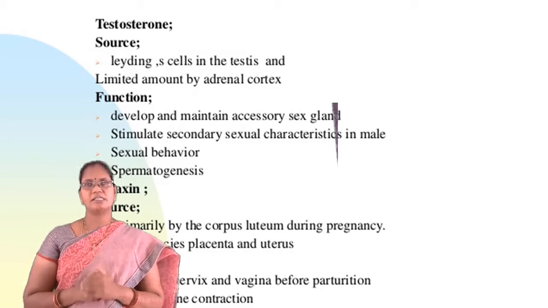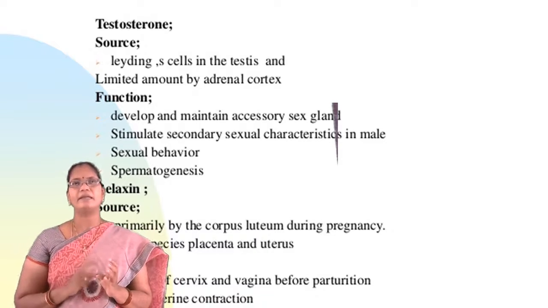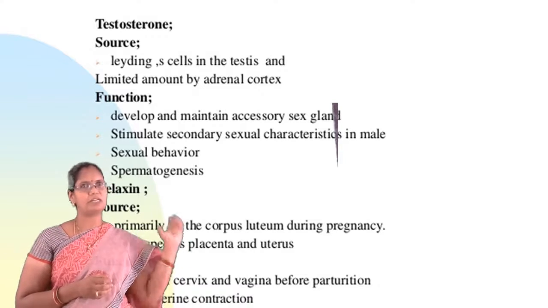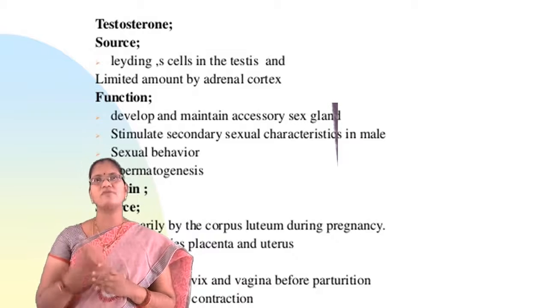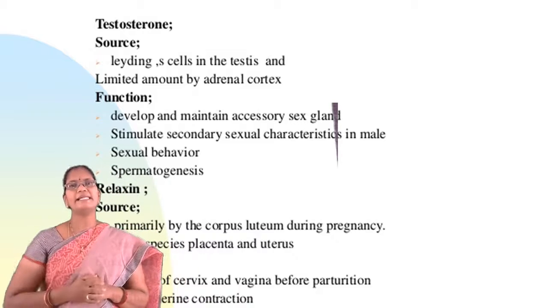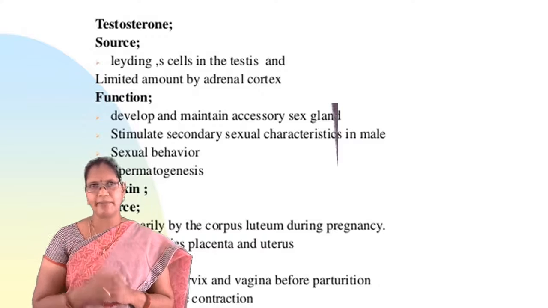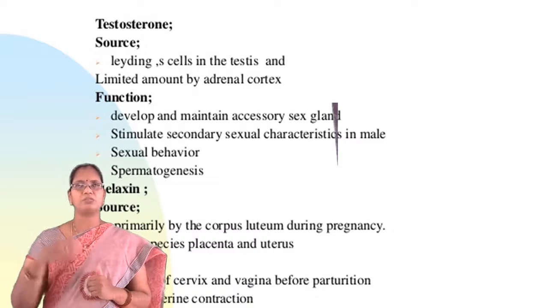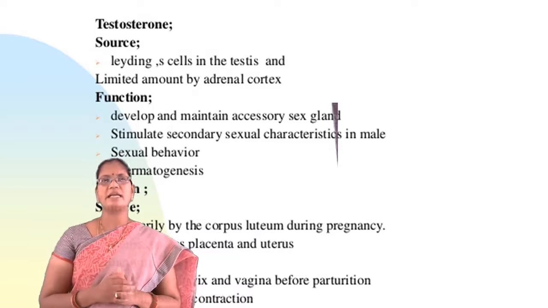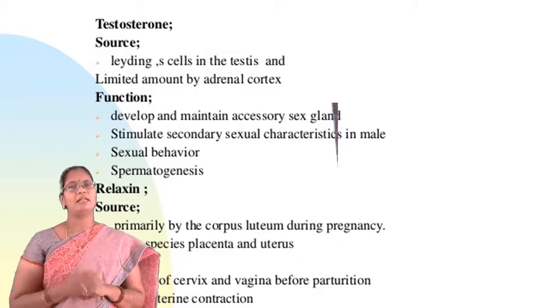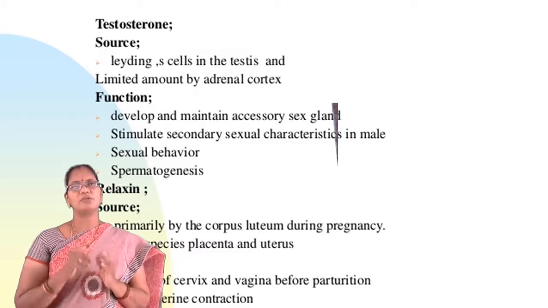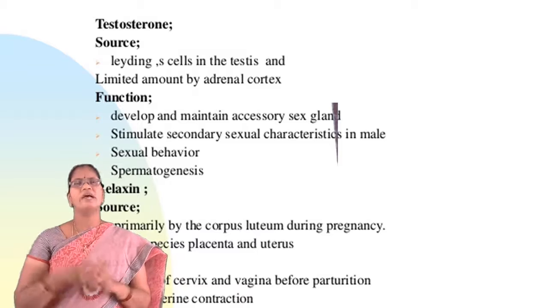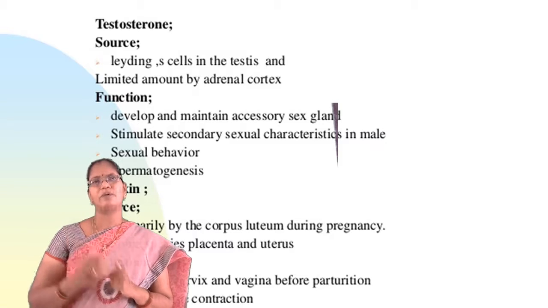Coming to the function, the first function is development and maintenance of sex glands. In males, this is mainly responsible for the development and maintenance of the sex glands. It stimulates secondary sexual characteristics in males, and it is responsible for sexual behavior and spermatogenesis. So, testosterone, estrogen, progesterone can be simply said to be sex hormones, which are mainly responsible for reproduction.